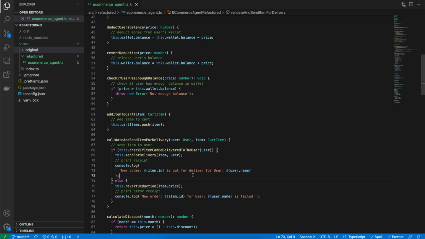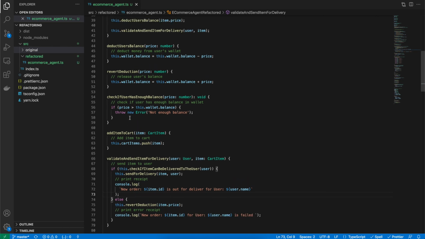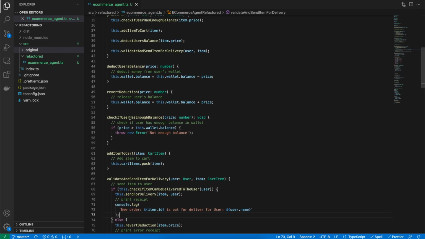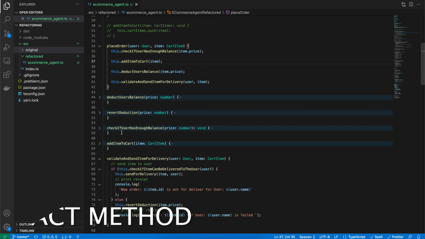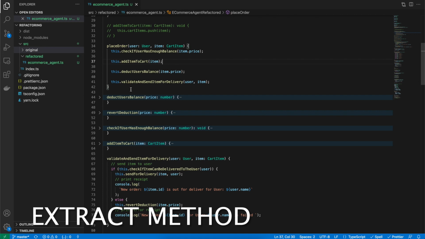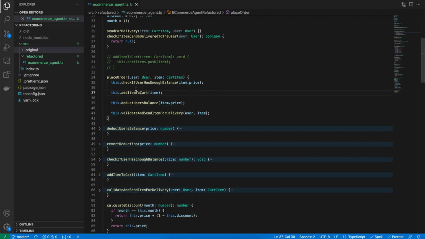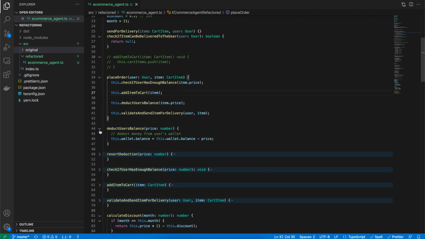Item dot price. All right. Okay, so far what we did is we broke down the entire place order function into 4 sub functions, and the type of refactoring that we just performed here is known as extract method refactoring. The extract method refactoring is to extract the functionality inside a function which can be grouped together and given a name without changing the code here, which we also did not do.